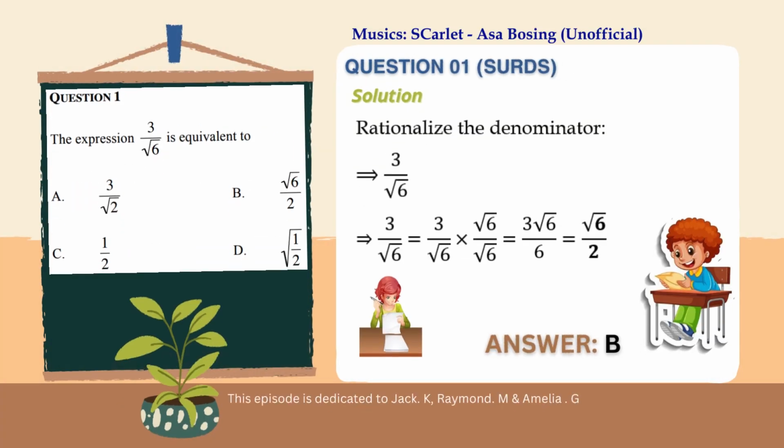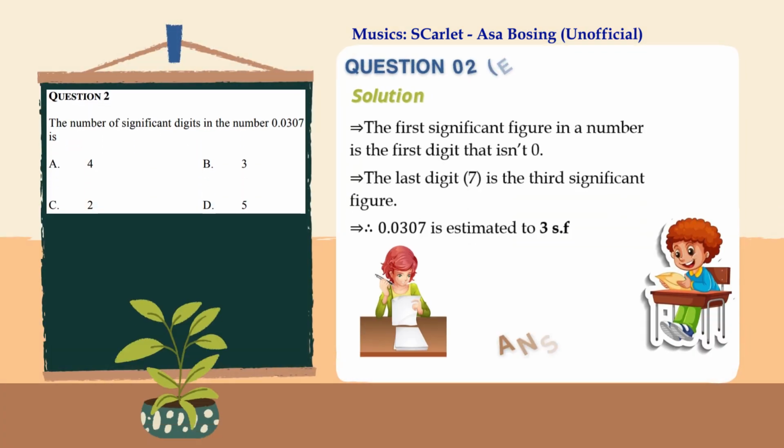Here the question is asking us to find the equivalent form of the given expression, provided that the expression is a fraction that has a surd. Well, this is simple. All we need to do is to rationalize the denominator. Provided that for this situation we multiply root 6 on both the numerator and the denominator. By doing so, we should be able to get our answer as root 6 over 2, hence giving us an alternative as B. So let's have a look at question number 2.